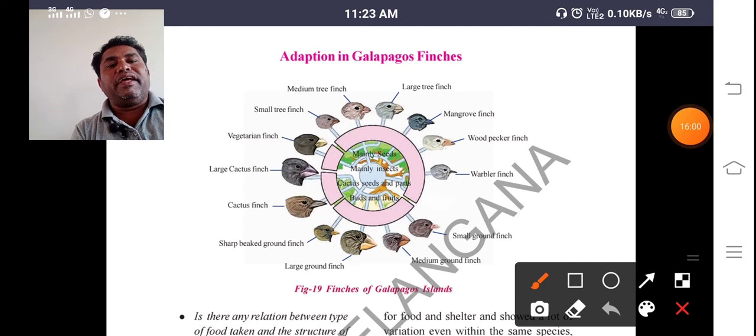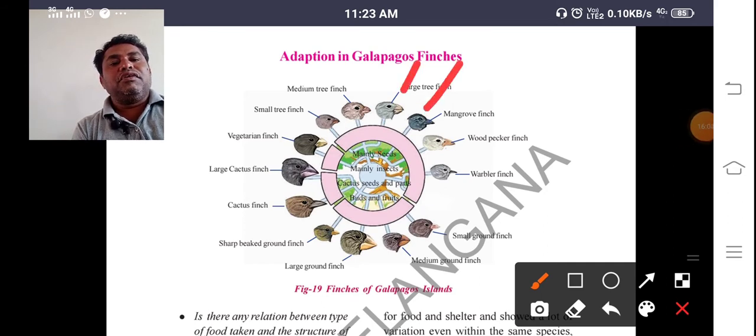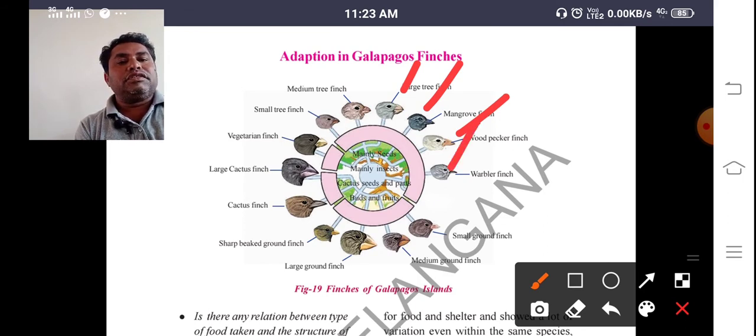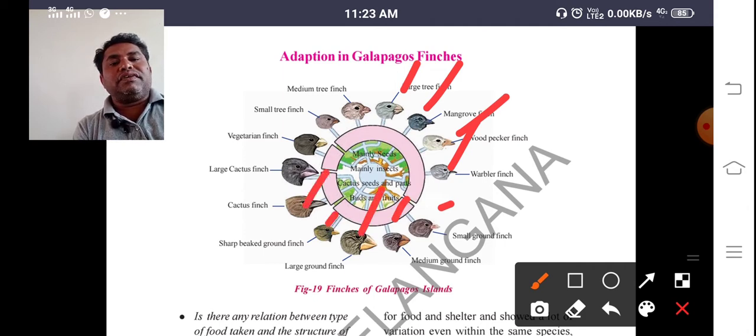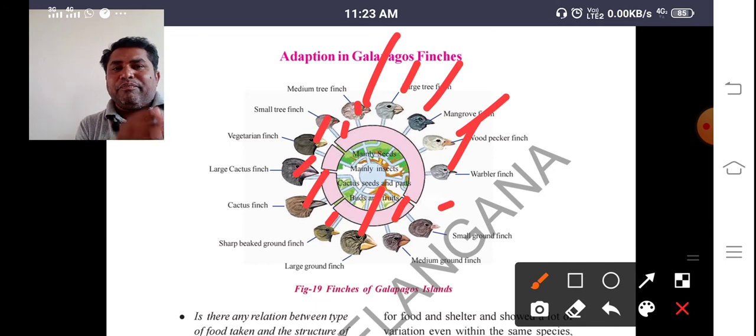So when you take a large tree finch, mangrove finch, woodpecker finch, warbler finch, small ground, medium ground, large ground, sharp-beaked ground finch, cactus finch, vegetarian finch, small tree finch and medium tree finch. So these are the same finch birds only, but their beaks are changed. Why?